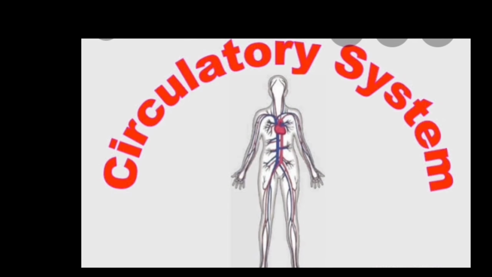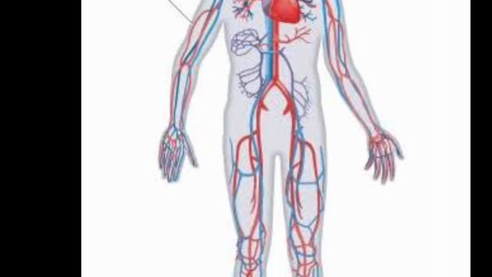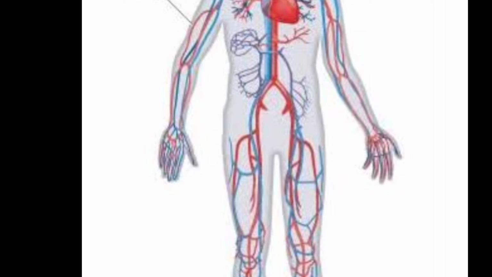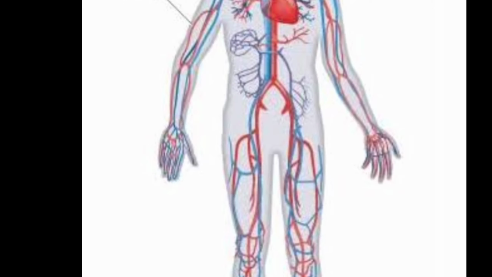The blood circulatory system makes food, water and oxygen available to every part of the body and helps in removing waste material of the body like carbon dioxide. The human circulatory system consists of the heart, blood vessels, arteries, veins, capillaries, and blood.